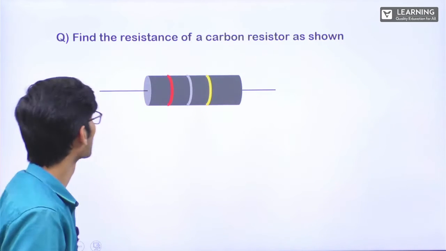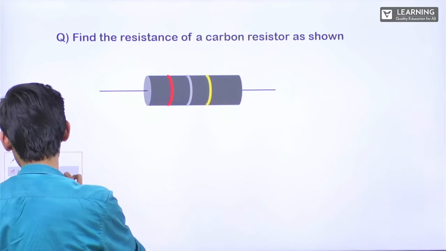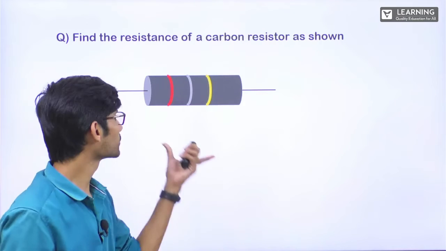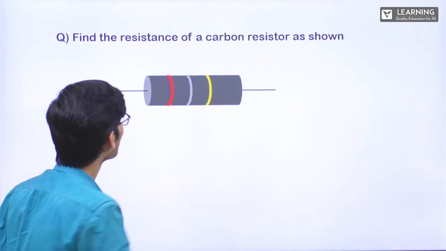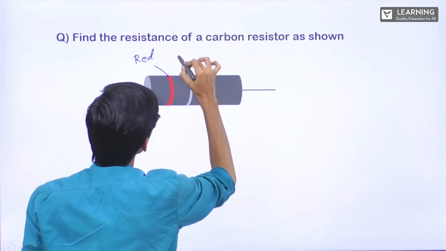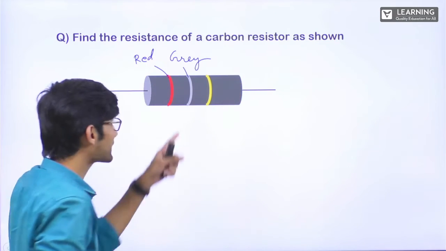Next, now here, how many bands can you see? 3 bands. So this is a 4-band resistor where the 4th band has no color. Alright. Now here, this is red, this is gray, this is, okay, this cannot be silver.